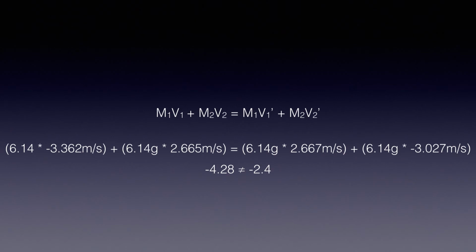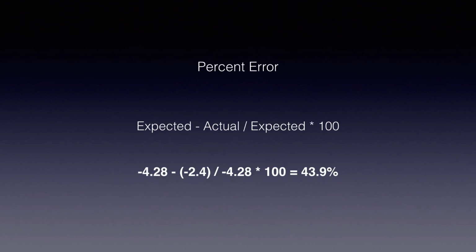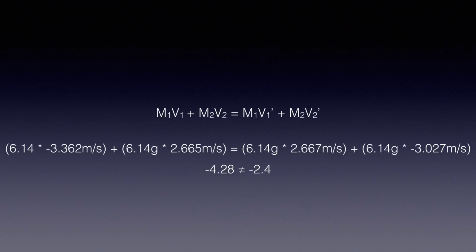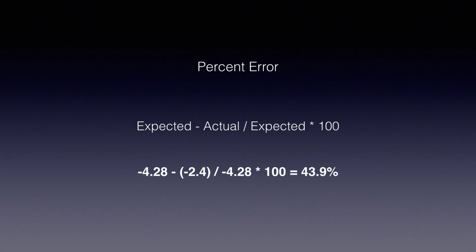For the velocity versus time graph for puck 1, after the collision, the velocity was negative 3.027 grams per meters per second squared. For puck 2, after the collision, the velocity was 2.667 grams per meters per second squared. Once again, using the equation, we found that the final momentum of the pucks was negative 2.4 grams per meters per second squared. Using the percent discrepancy equation, we calculated our percent error to be 43.9%.